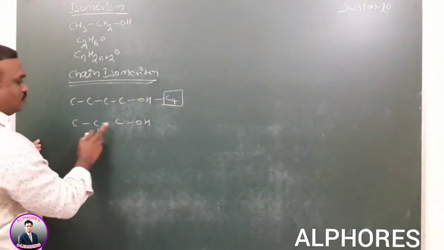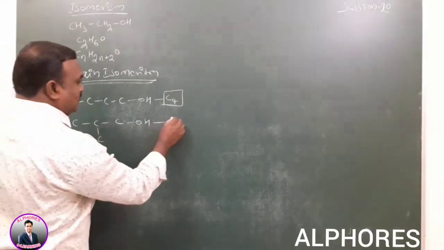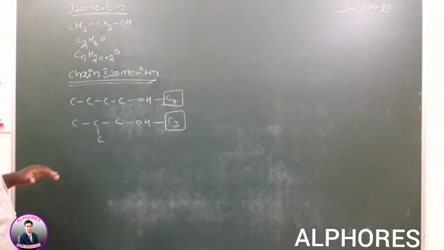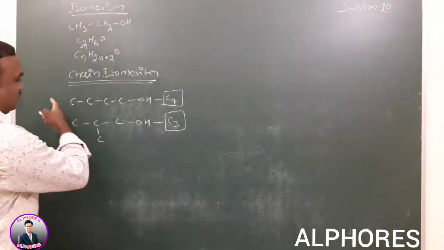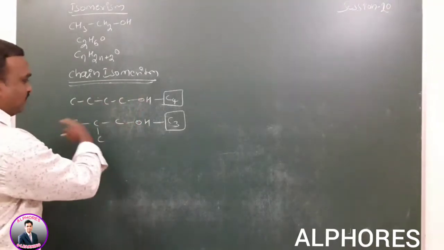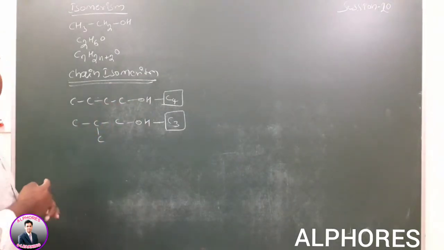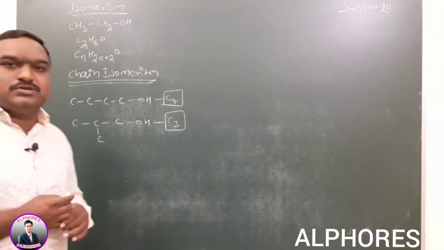Here 1, 2, 3, the parent chain has 3 carbons. Here it is a C3 chain compound. The chemical formula is the same, number of carbons 4, number of hydrogens the same, but they differ in the number of carbons in the longest chain. Both are chain isomers.